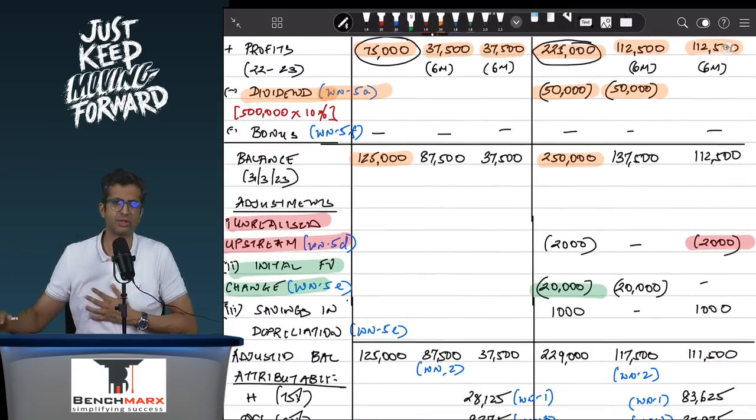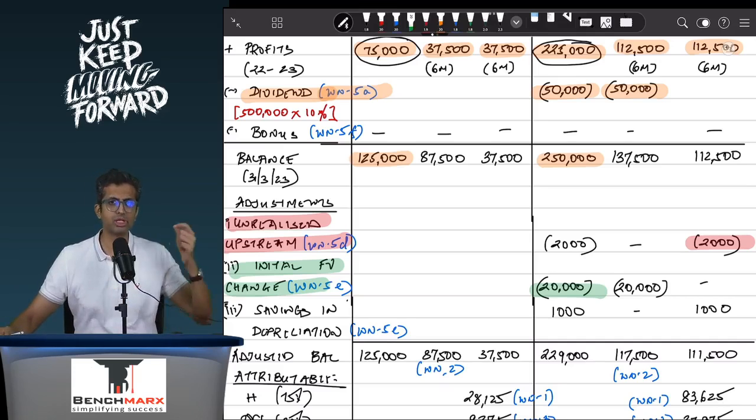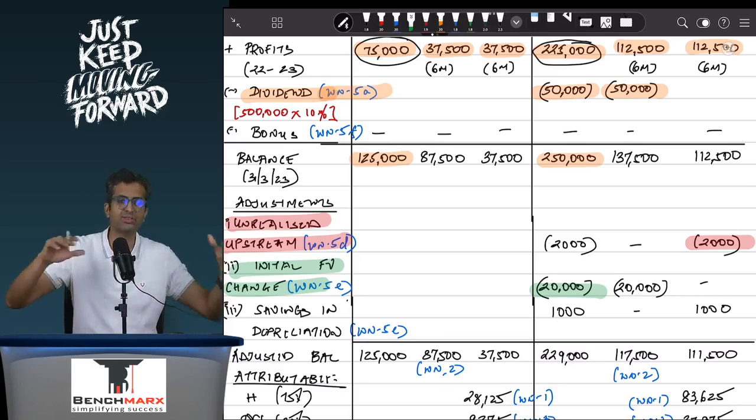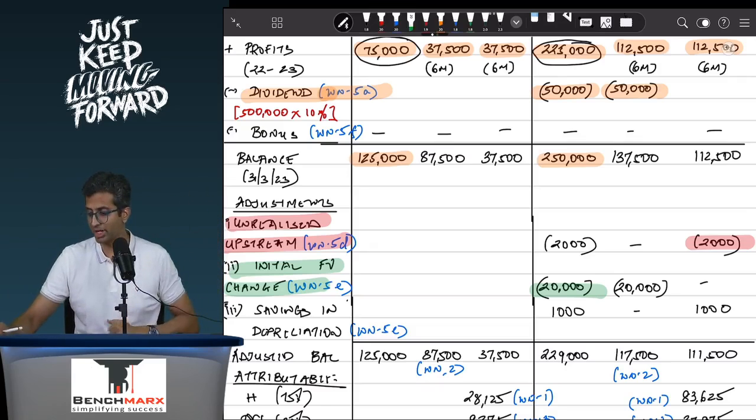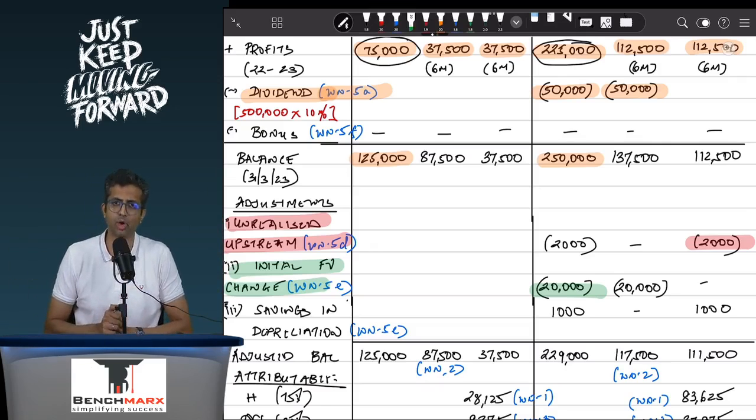All the entries I have given at the end. You can refer to that. Now, if your machinery is lower by 20,000 and the depreciation rate is 10%, that is 2,000 will be the savings in depreciation. But for the entire year, after acquisition 6 months have gone by, so 2000 into 6 by 12, and hence there will be 1000 savings of depreciation as compared to what was recorded in the books of Sleek.